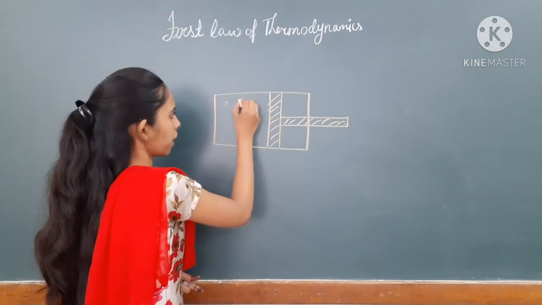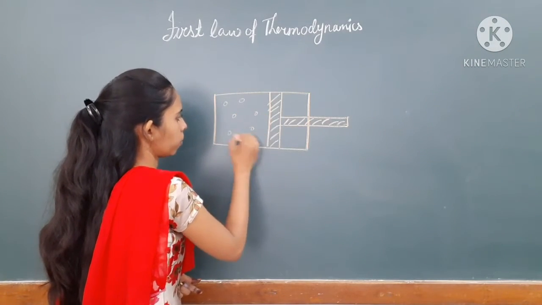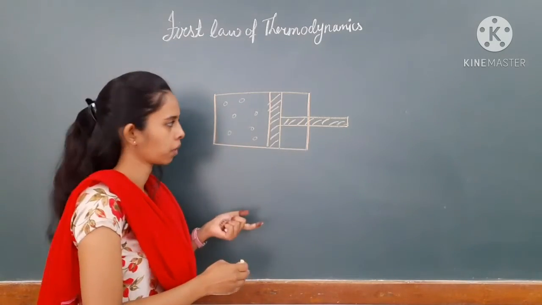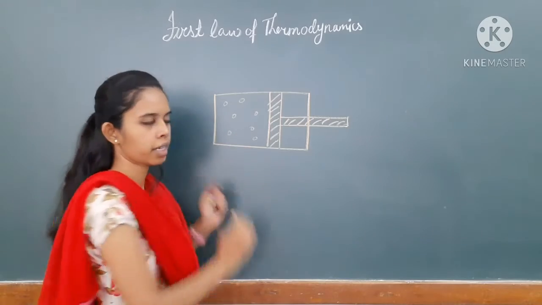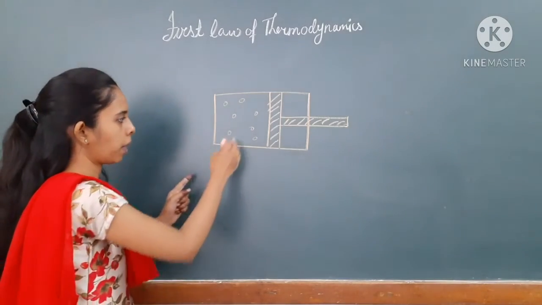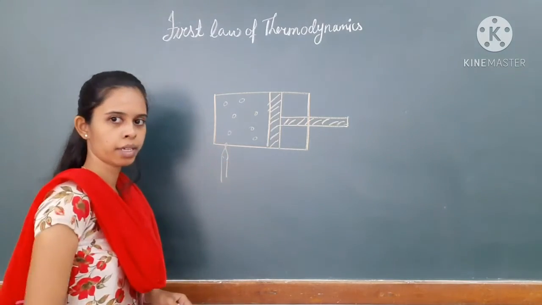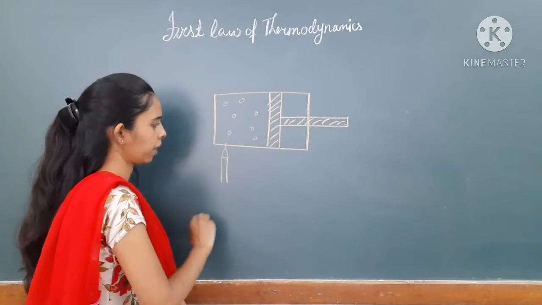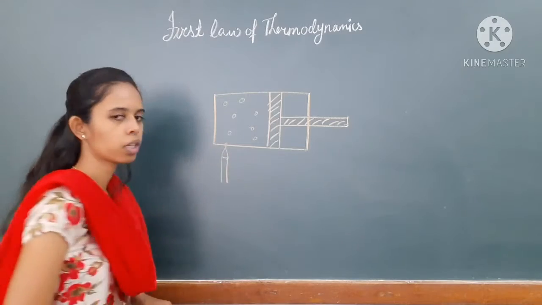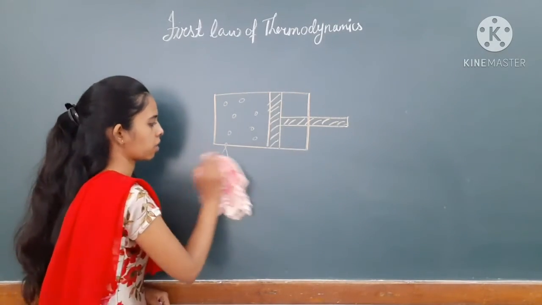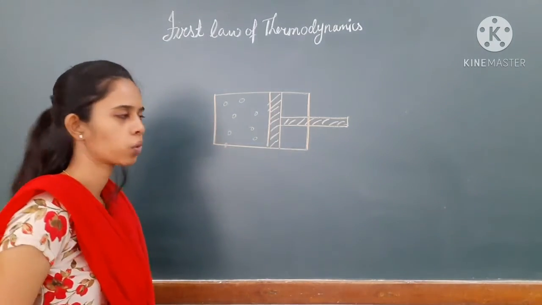Now here there are gas molecules which are in random motion, or you can say they have their own average distance between them. Now if I am applying an external heat to this, then what will happen? These gas molecules will try to attain some energy from this external energy which you are giving to it.